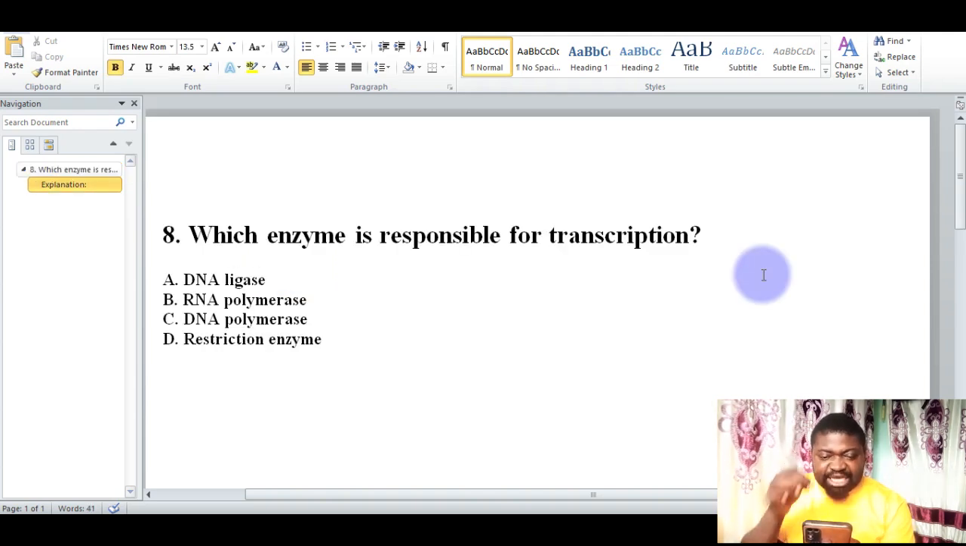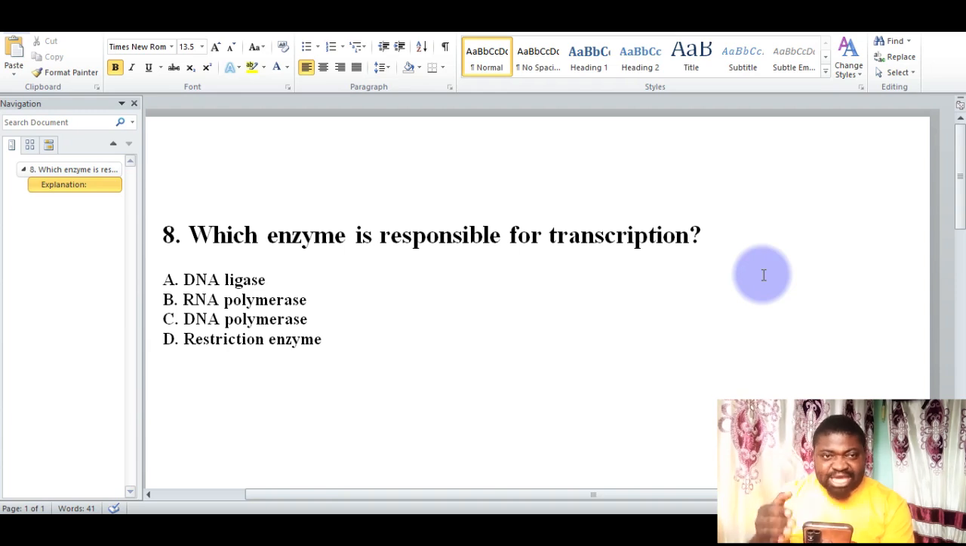Which enzyme is responsible for transcription? A, DNA ligase. B, RNA polymerase. C, DNA polymerase. D, restriction enzyme. The correct answer here is the B option, which is RNA polymerase.